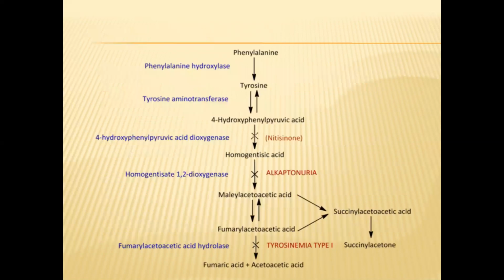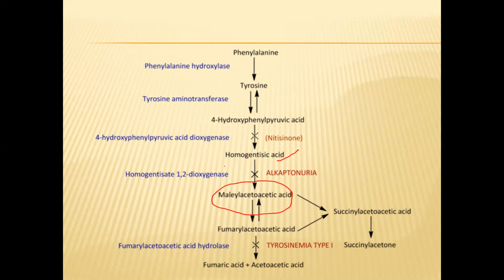This enzyme is useful, you can see the reaction here, during amino acid metabolism. Phenylalanine forms into tyrosine. Tyrosine forms into 4-hydroxyphenylpyruvic acid, and then it leads to homogentisic acid. So the enzyme is required for this step. Homogentisic acid should be converted into acetoacetic acid. So this is the product which we require, from homogentisic acid.